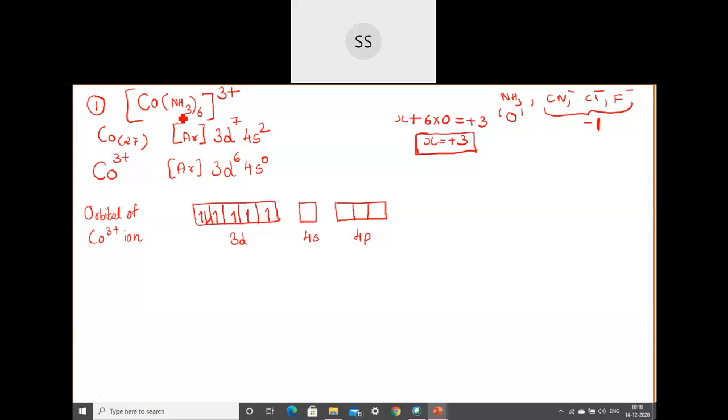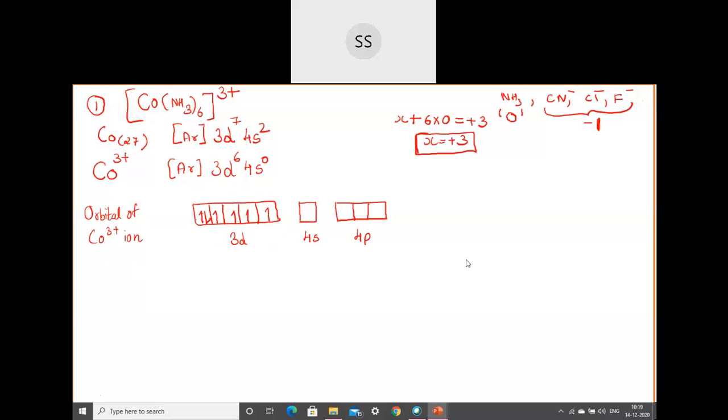Then you see what type of ligand is approaching the metal atom. So you will get to know that it's ammonia, and ammonia, I told you, is a strong field ligand. So when the strong field ligand approaches the metal atom, what should happen to the electrons which are present in the d orbital? They should start pairing up. Okay, so you can add that point.